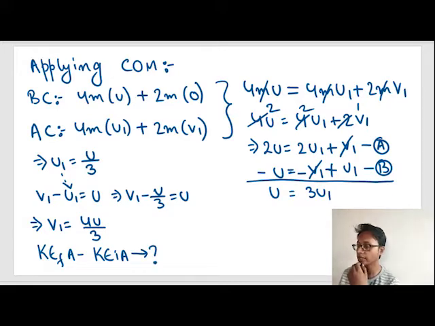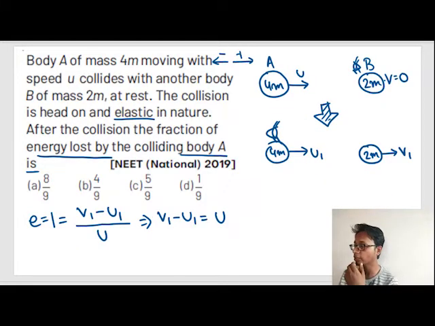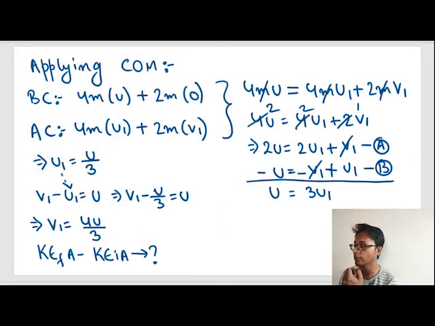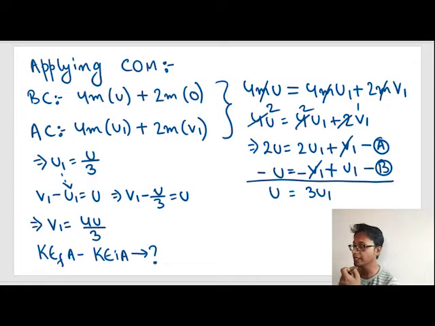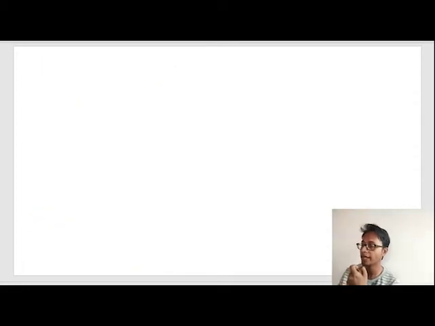Okay? And what is the velocity of body A? Velocity of body A initial was u, and final velocity of body A was u1, and u1 is equal to u by 3. So can we find out the change in kinetic energy? What is the formula for kinetic energy? The formula for kinetic energy is half mass into velocity square.